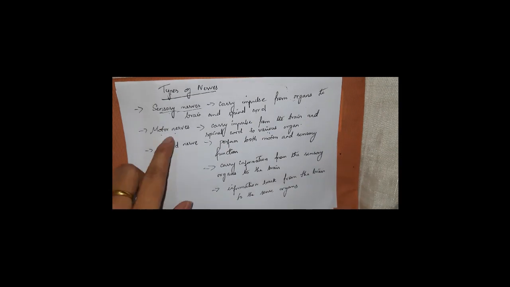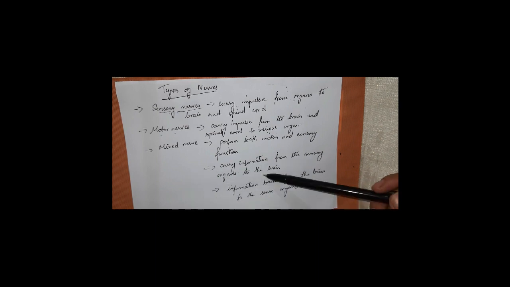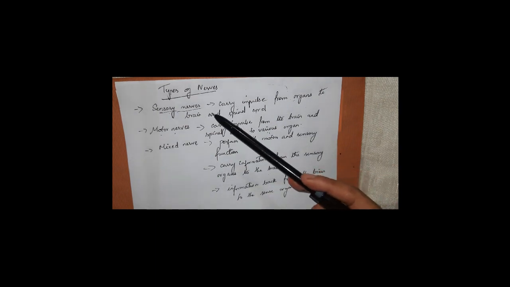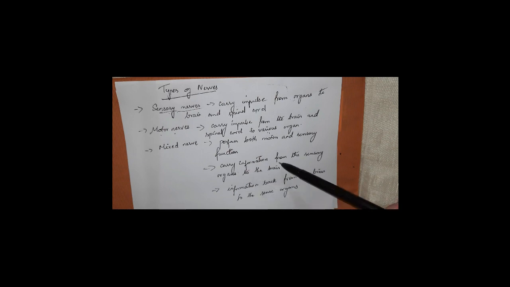That is the motor nerve function. So you have seen that your mixed nerves perform both functions: carrying information from the sensory organs to the brain, and also sending information back from the brain to the sense organs. So we can say that mixed nerves can perform both functions.